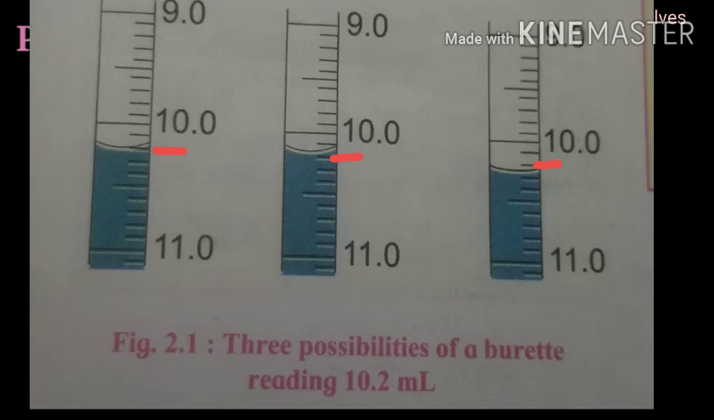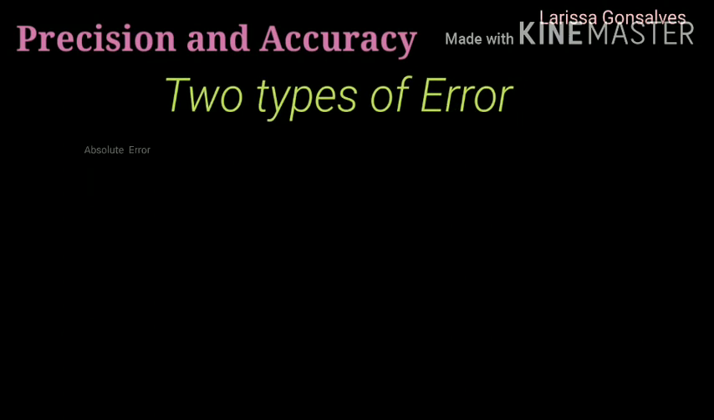In the above picture, in the first burette, the reading 10.2 is considered, but if you look at the meniscus, it is just below the 10.2 mark. Whereas in the second burette, the 10.2 reading which is considered, the meniscus lies just below the 10.1 mark. Whereas in the third burette, the 10.2 ml reading lies just below the 10.2 ml mark. So there is an error of 0.1 ml which is considered as the least count. There are two types of error: absolute error and relative error.